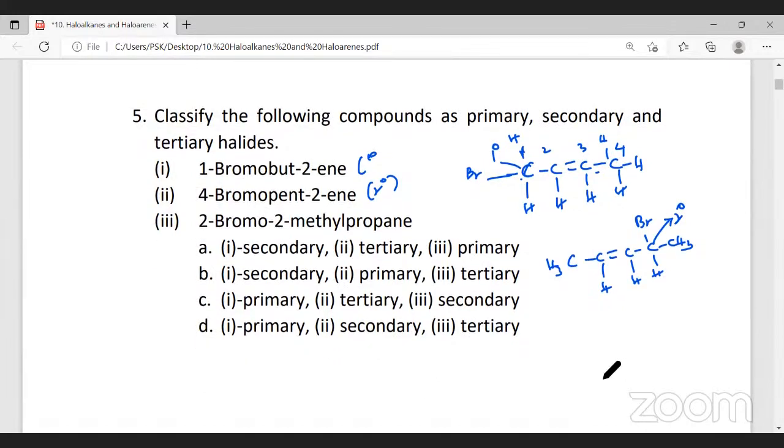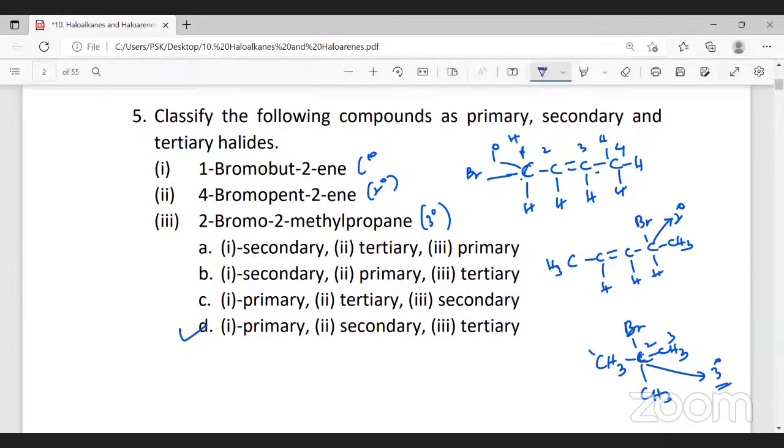2-bromo-2-methyl-propane. Propane, it is CH3, CCH3, 2-bromo and 2-methyl. So this is 1, 2, 3. And this is a tertiary carbon atom because the carbon is bonded to 3 more carbon atoms. So the third one is tertiary. They're asking, classify the following as primary, secondary, and tertiary. So the answer for this question will be tertiary. You understood what is primary, secondary, and tertiary?